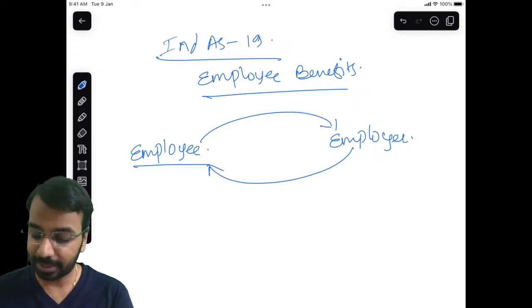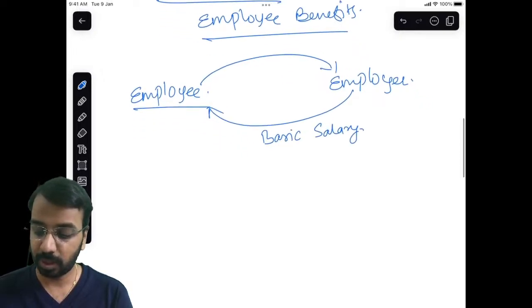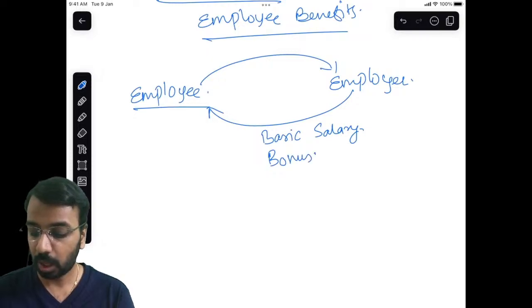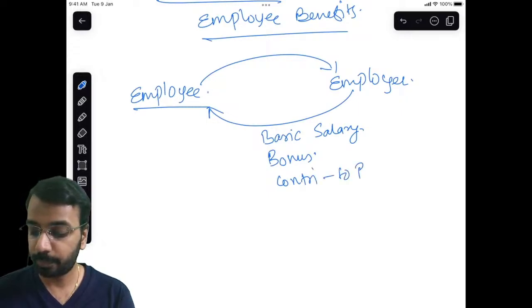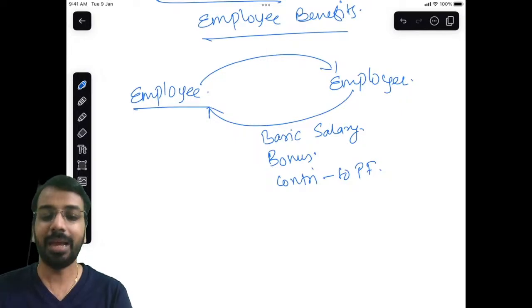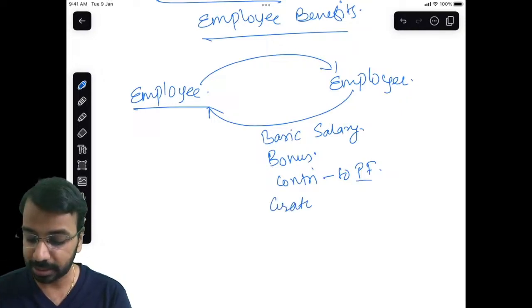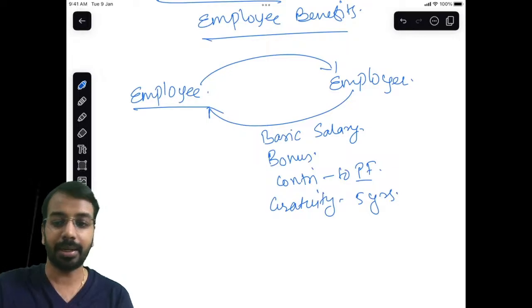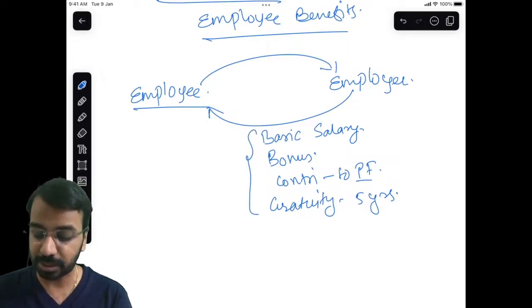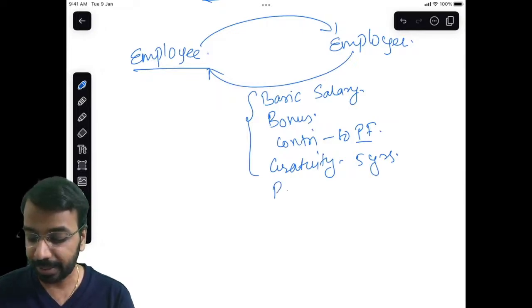Now, this employee works for the employer and this employer in return pays something. What does it pay? It can pay salary, maybe basic salary, or it could be bonus, or it could be something like contribution to PF, right? You would have learned in taxation also. Every year we contribute some amount, every month we contribute 12% of basic plus DA if applicable to PF. So PF can be one thing, or there could be something called as gratuity. After you work for, let us say, 5 years, you are entitled to some gratuity amount, correct? So like this, there could be multiple components of employee benefits, and sometimes it could also be like paid leaves.